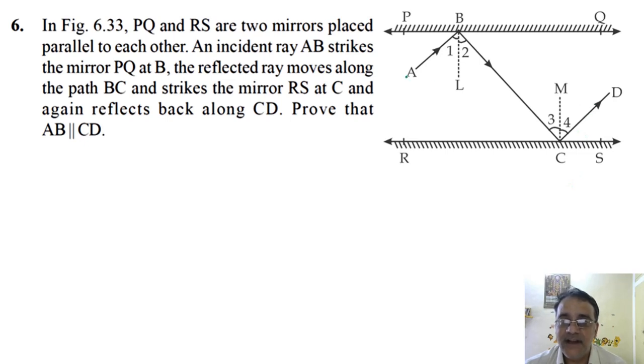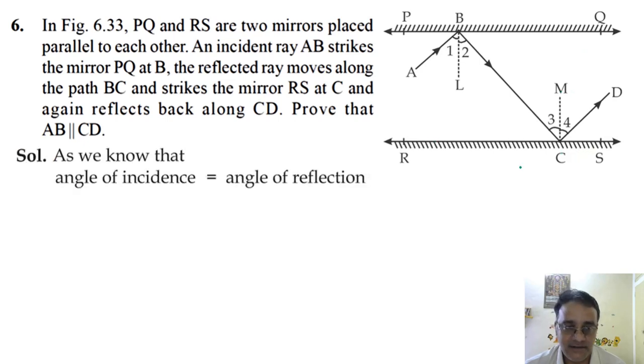Yes, sir. What we have to show is that AB is parallel to CD. So हम लोग अभी क्या करेंगे इसमें? We will draw BL perpendicular to PQ and CM perpendicular to RS. Now as we know that angle of incidence is equal to angle of reflection, so angle 1 is equal to angle 2 and angle 3 is equal to angle 4.